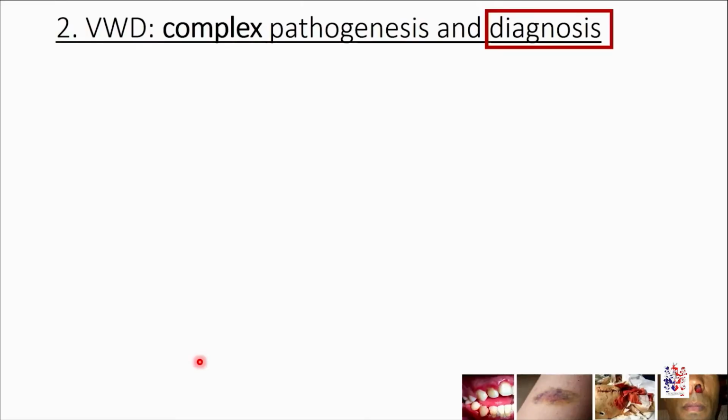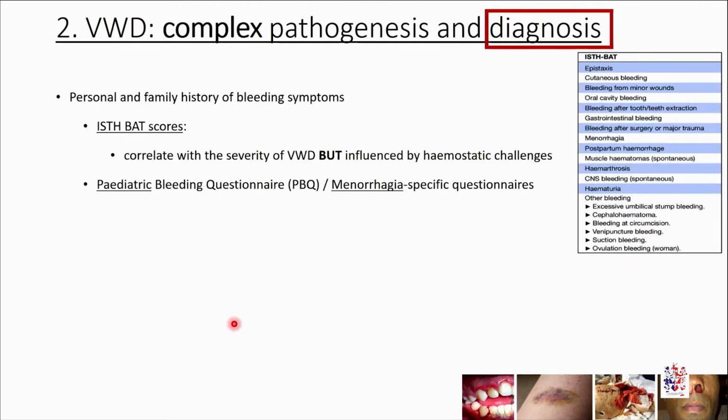As far as diagnosis is concerned, back to basics. So the family and personal history of bleeding should be elucidated in great detail. There are various scoring systems available in order to just remind the clinicians what questions to ask. For example, the ISTH bleeding assessment tool.